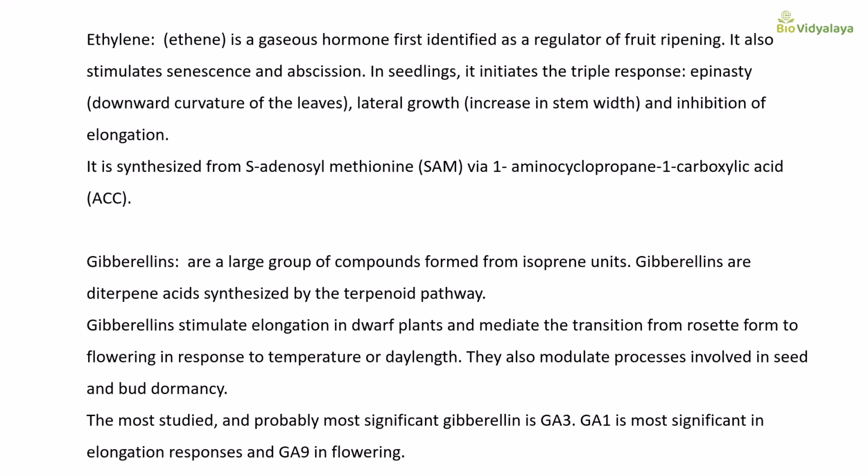Next is gibberellins. They are a large group of compounds formed from isoprene units. Gibberellins are diterpene acids synthesized by the terpenoid pathway. Gibberellins stimulate elongation in dwarf plants and mediate transition from rosette form to flowering in response to temperature or day length. They also modulate processes involved in seed and bud dormancy. The most studied and probably most significant gibberellin is GA3. That is very important. GA1 is most significant in elongation responses and GA9 in flowering. Okay. So let's see the questions.